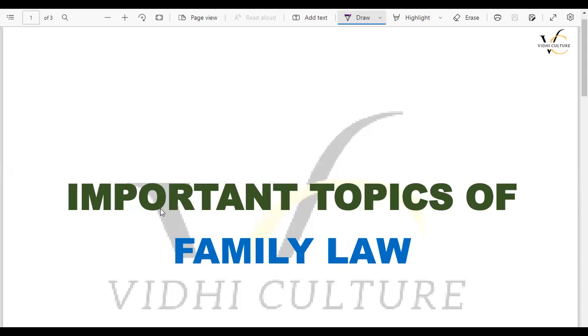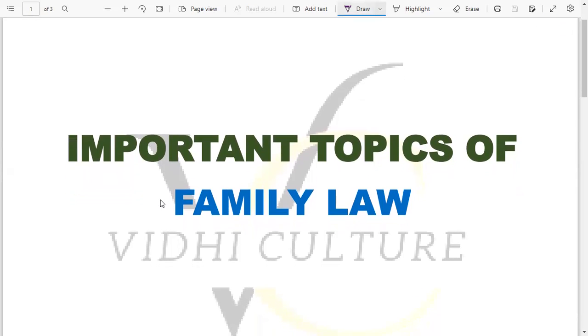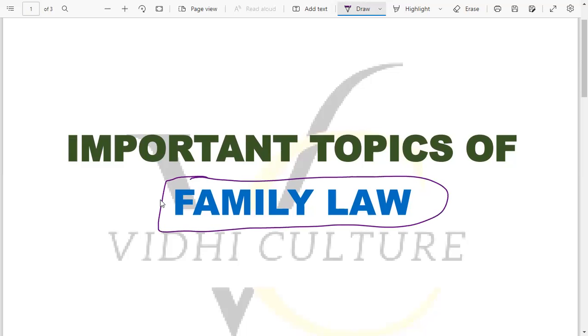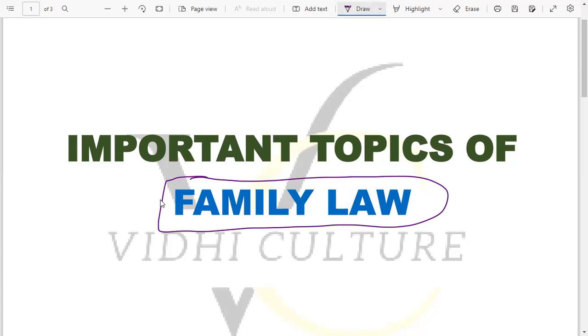For the law entrance examinations. Those who are appearing in the law entrance examination, like very soon you are going to appear in the DU LL.B examinations, so you must focus on certain topics. कुछ topics हैं जिसको आप नहीं छोड़ के जा सकते, which are very important to be covered. Because most of the questions and most of the times the question come from these topics of the family law only. So today we will focus upon the family law only, the part of family law, the sections which are important from the family law that we will discuss today.